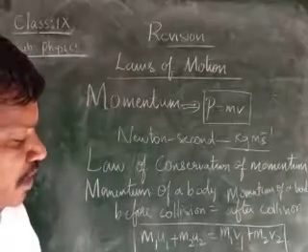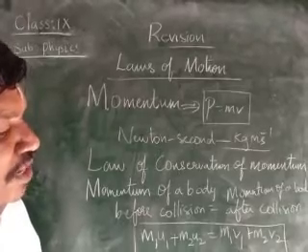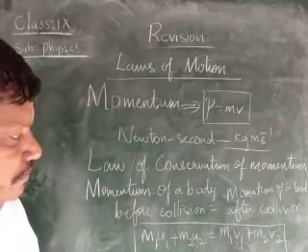That is, m1 u1 plus m2 u2 is equal to m1 v1 plus m2 v2, children.